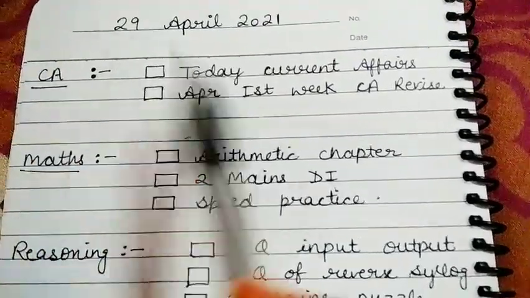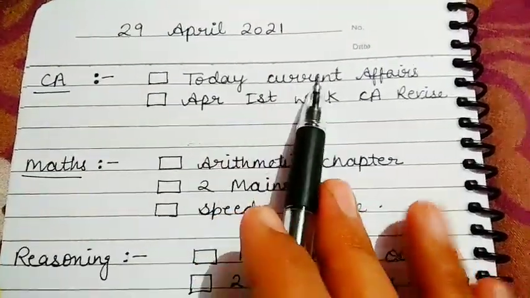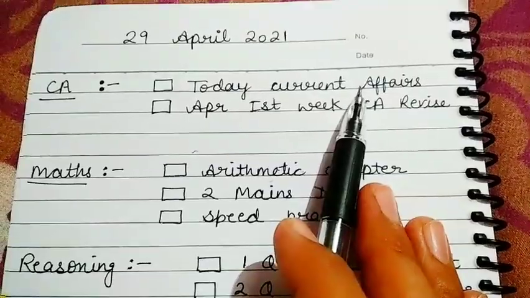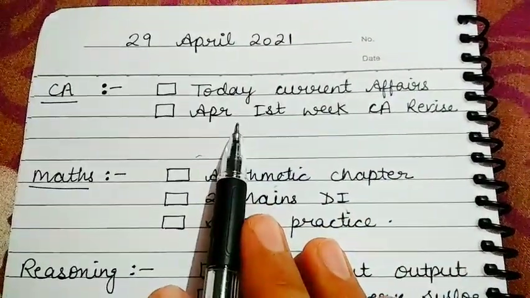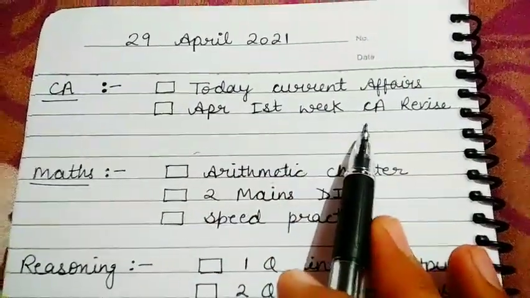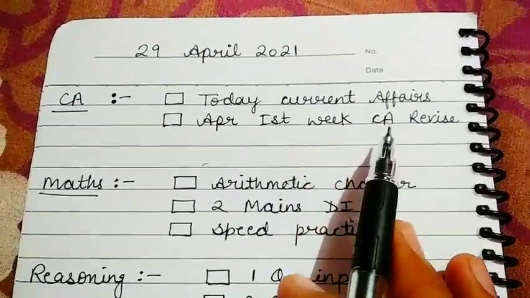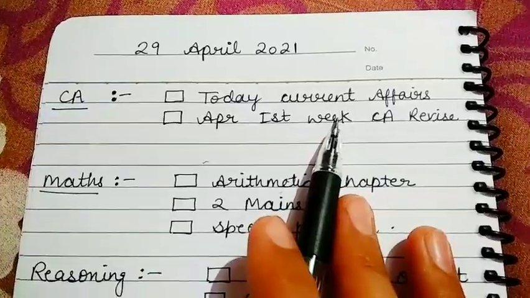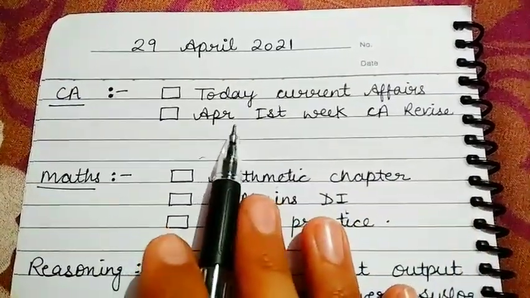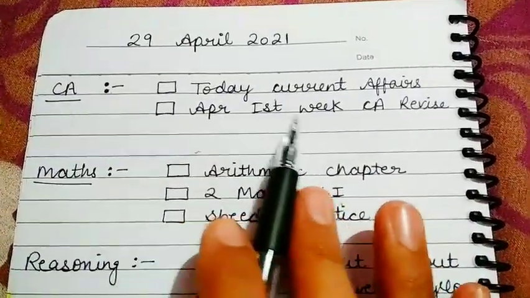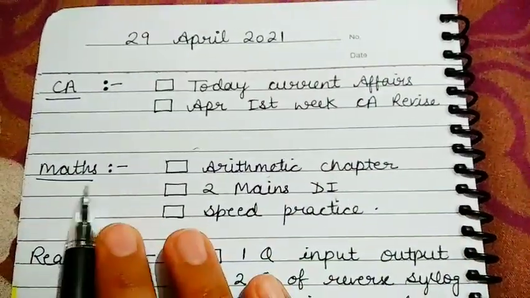So first I will cover today's current affairs from Affairs Cloud. Okay. Then I will start revising April first week current affairs, then I will revise second week, then third week, and then I will start off March. So from tomorrow I am starting April first week current affair revision.